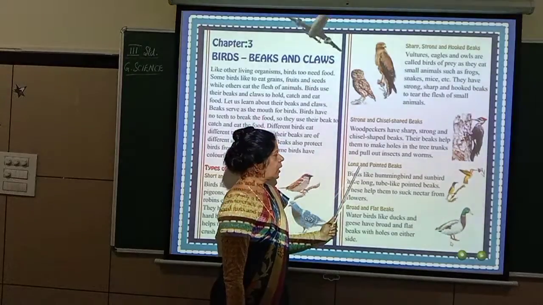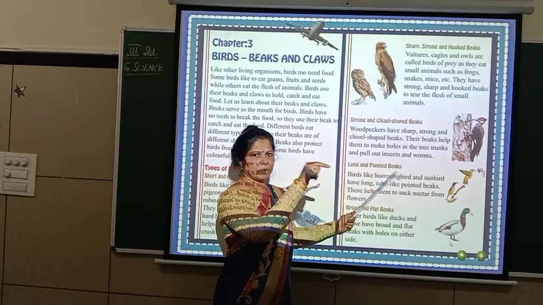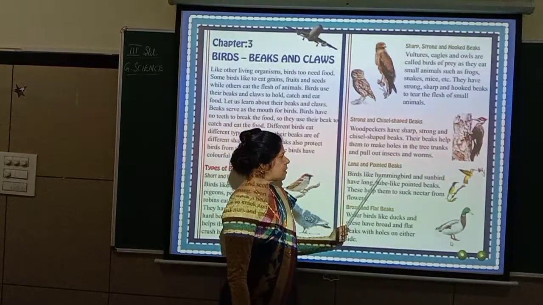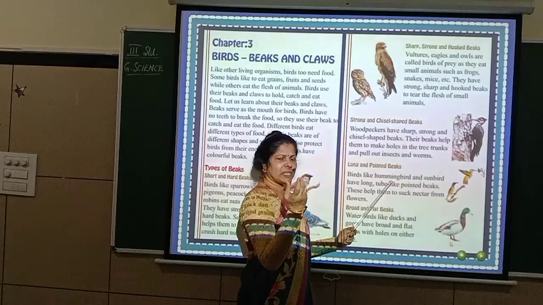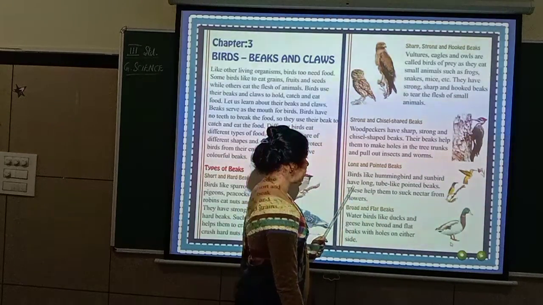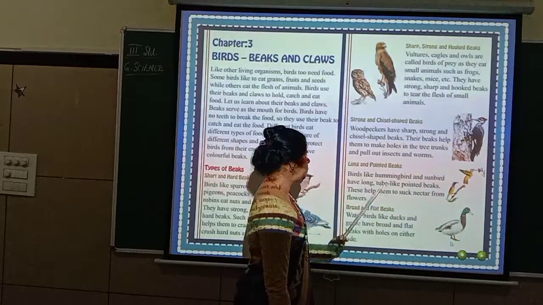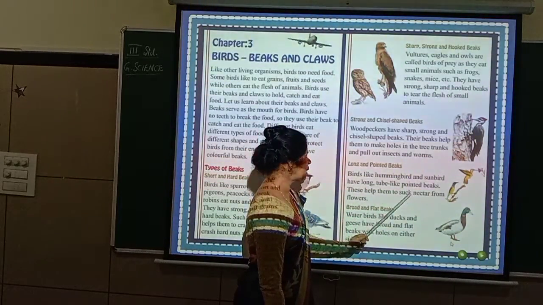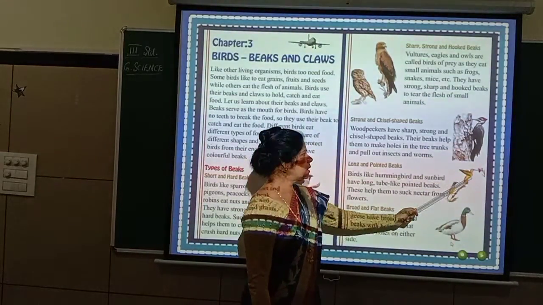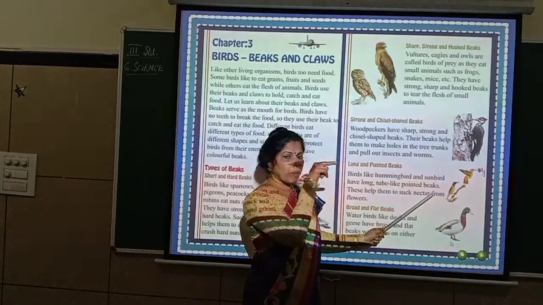Coming to this one, long and pointed beaks. Long as well as pointed, like pins, it is pointed, long also. Birds like hummingbird. The smallest bird is called the hummingbird. Birds like hummingbird and sunbird have long, tube-like, pointed beaks. These help them to suck nectar from flowers. This is hummingbird, this is sunbird. So what do they have? They have got long and pointed beaks.